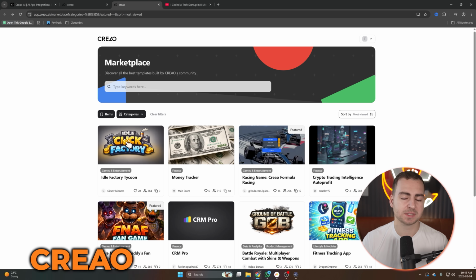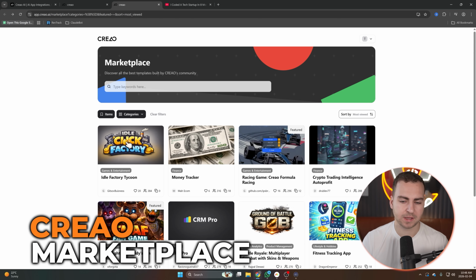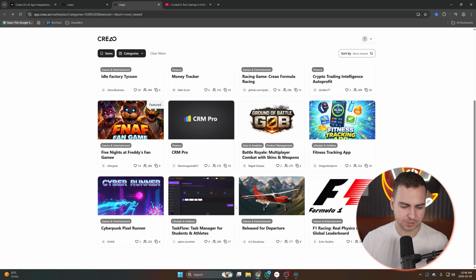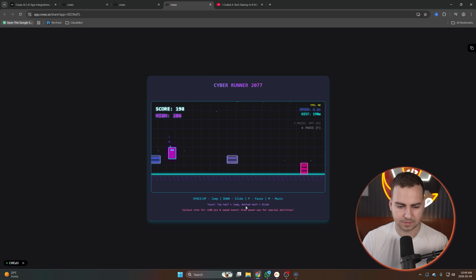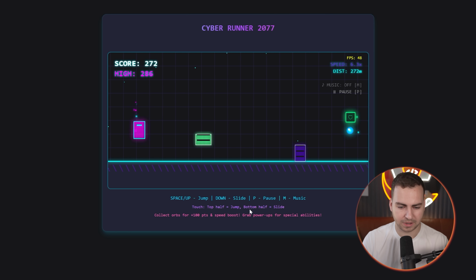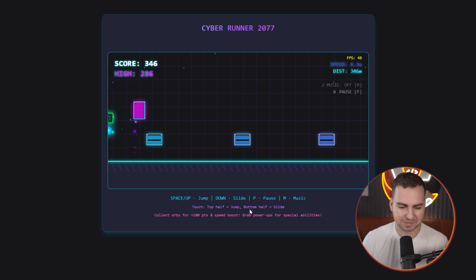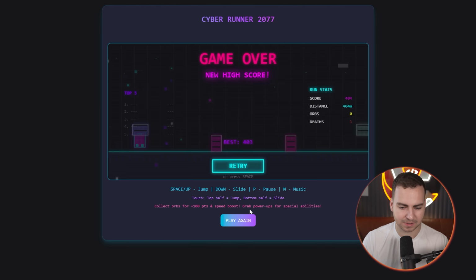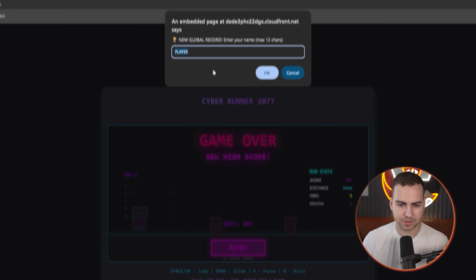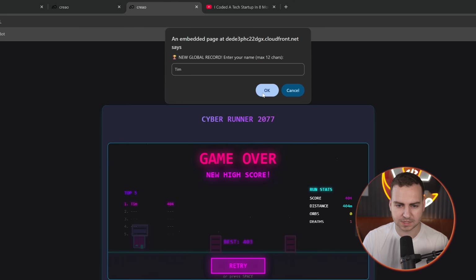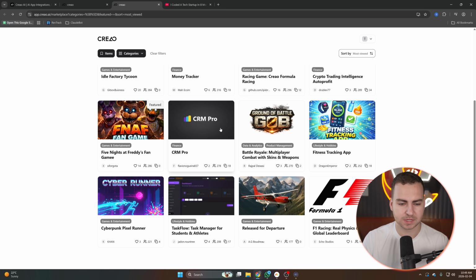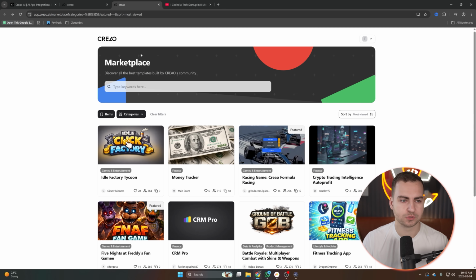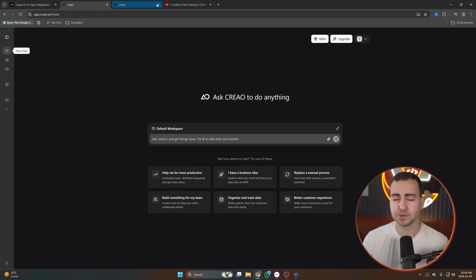Now, if you want to see some examples of things that you can build with Creao, they have this marketplace feature. So for example, let's look at CryptoPunk Pixel Runner, which I guess is a game that somebody built. Okay, and you can see it's a pretty cool animated, cyberpunky type application. Let's see if I hit something. Okay, you can see game over, new high score. And then I think if I retry it, it will ask for my name. So we can go Tim, and then we could see the global leaderboard. Cool, so I'm going to get out of that. There's a bunch of other cool applications that you can make here. Again, these are just some examples directly in the marketplace, but let's go into Creao and start building something ourselves.